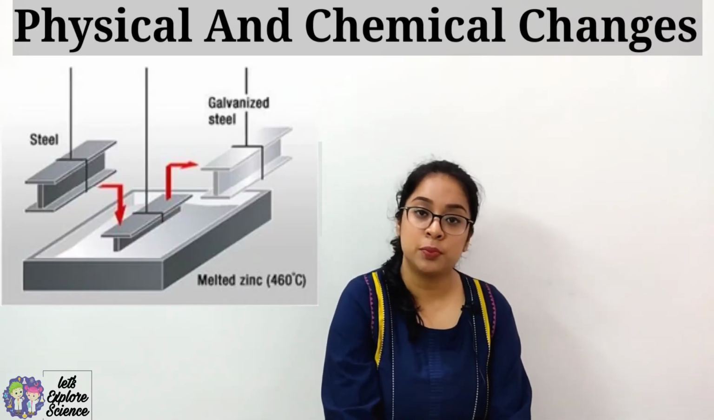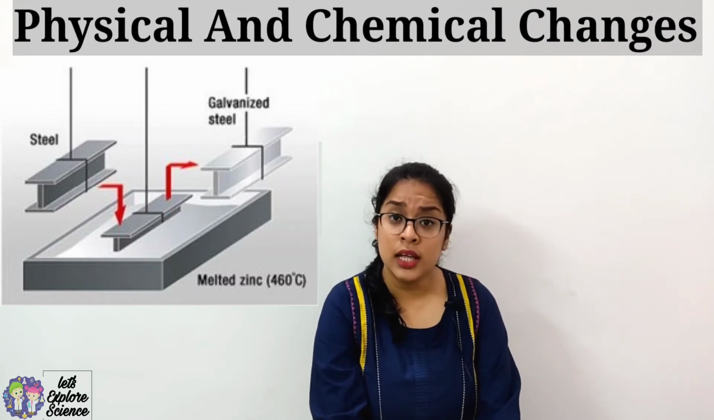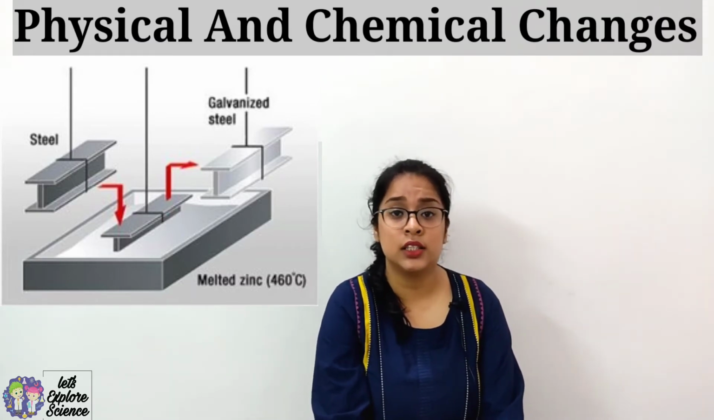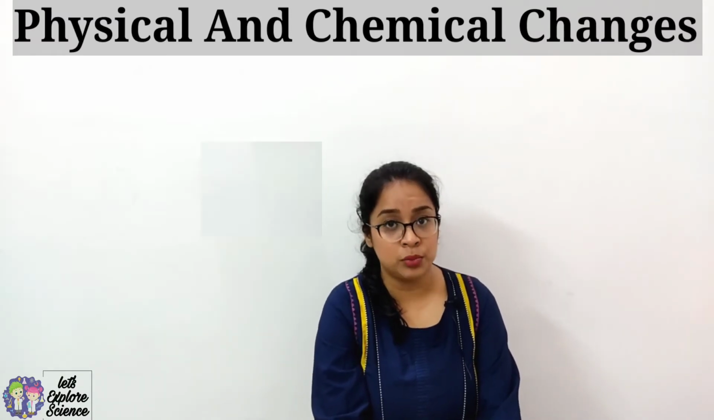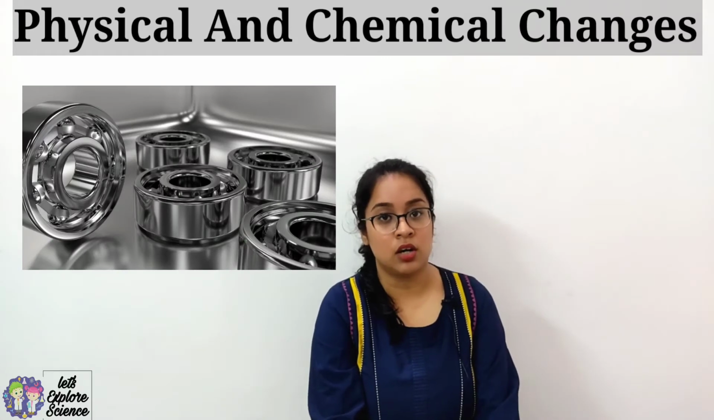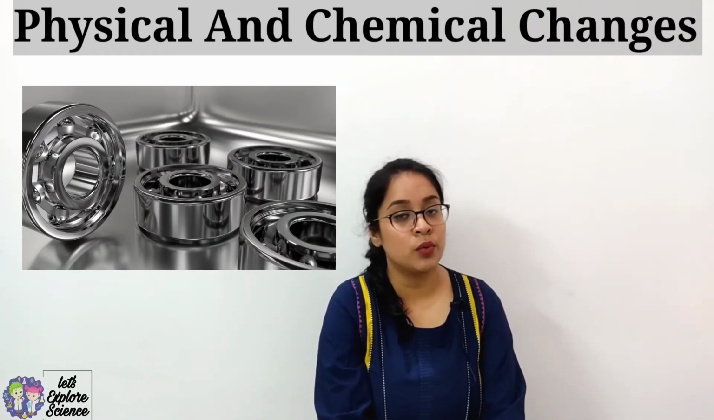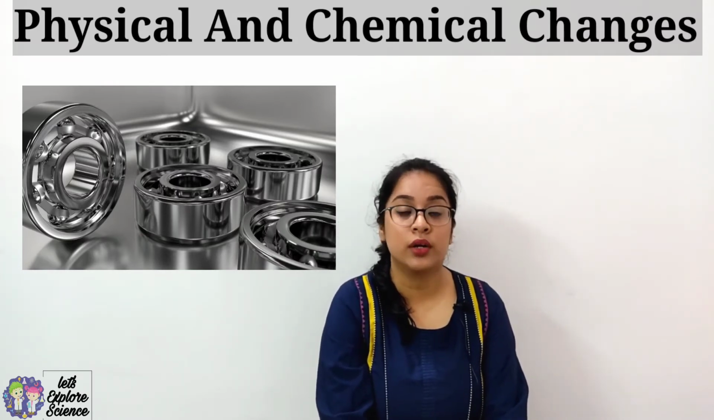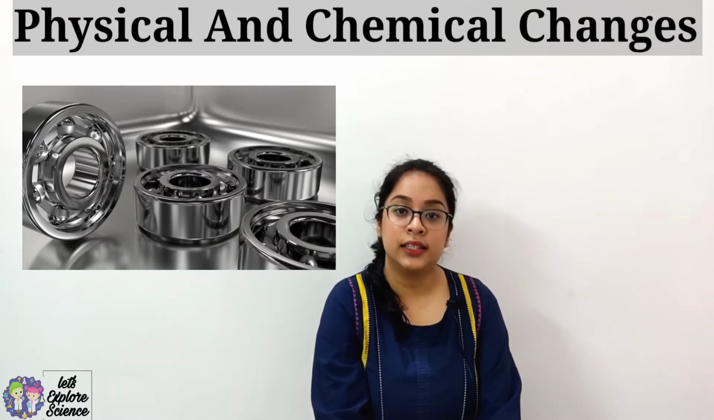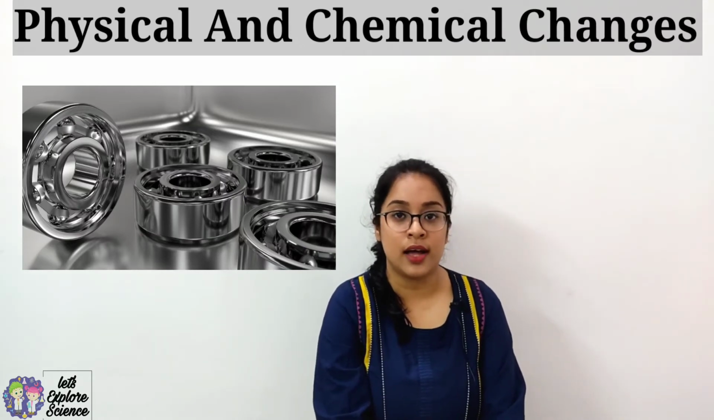Now galvanization is a process by which a thin layer of zinc metal is coated over the iron objects. This thin layer of zinc does not allow the water or oxygen to come in contact with the iron object. Next one is chromium plating, or sometimes it is called chrome plating. Now chromium metal does not react with oxygen and water. When a thin layer of chromium metal is coated over the surface of the iron object, then it does not allow the water and oxygen to come in contact with the iron object.